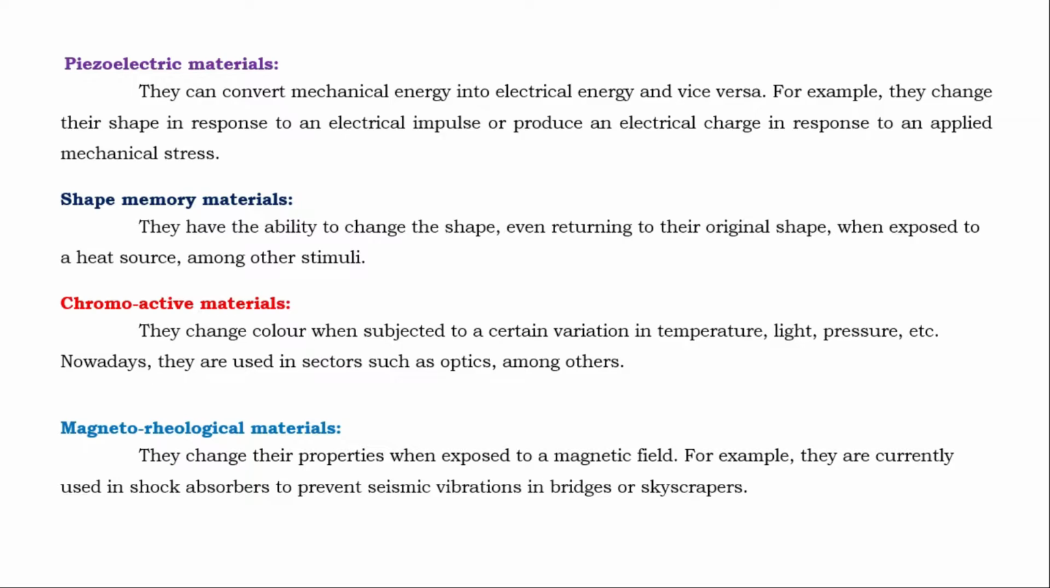So magnetorheological materials: not only for light rays, but according to magnetic waves and the magnetic field, materials can change their shape and size. They may give some response that we call magnetorheological materials. This is also used in shock absorbers to prevent seismic vibrations in bridges and skyscrapers. What is a skyscraper? If you don't know, check the net. Otherwise, let me tell you, the tallest buildings.